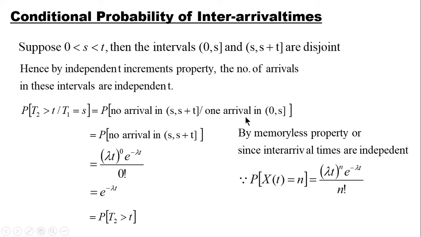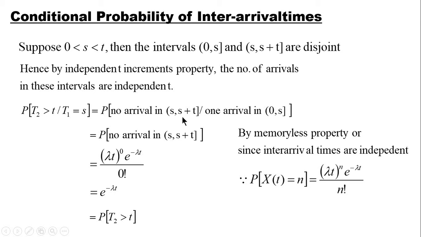So we know that one arrival took place in the first s minutes, that is in the interval 0 to s. And we have to find out the probability that the second arrival is taking more than t minutes. That means there was no arrival in the interval of t minutes. Interval 0 to s is our first interval, and the next interval of t minutes will be s to s plus t. So there was no arrival in this interval.